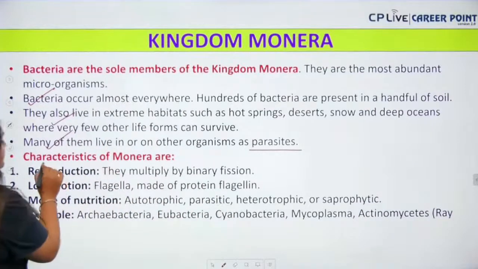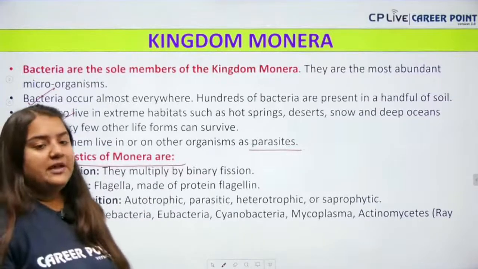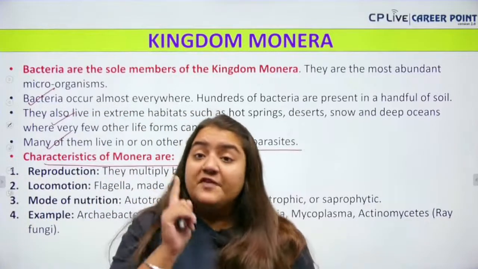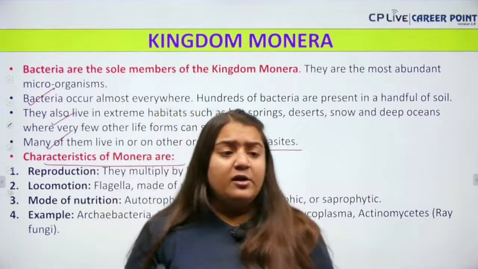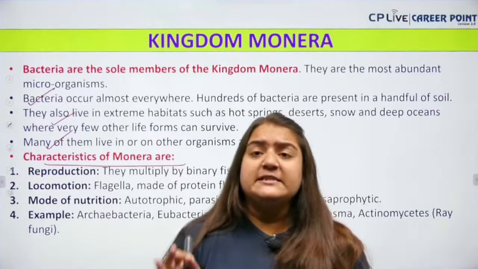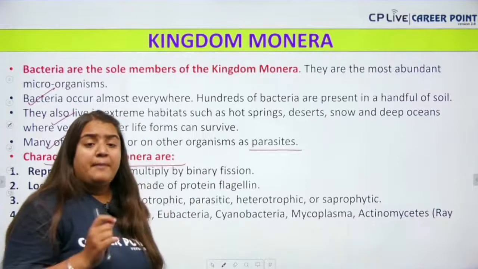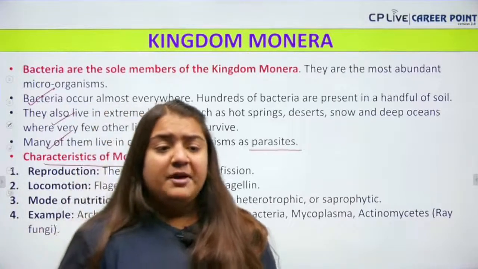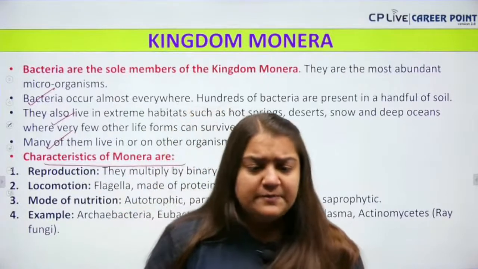Next, characteristics of Monera. What are the characteristics of Monera? It is a unicellular prokaryote. So first of all, the reproduction. You all know that bacteria undergo binary fission under favorable conditions. Let me remind you. Next up, we have bacterial locomotion. The locomotion in bacteria is done with the help of flagella. Flagella help in the locomotion of bacteria. The mode of nutrition, as I say, can be autotrophic, heterotrophic, or saprotrophic. Any one of them can be possible.